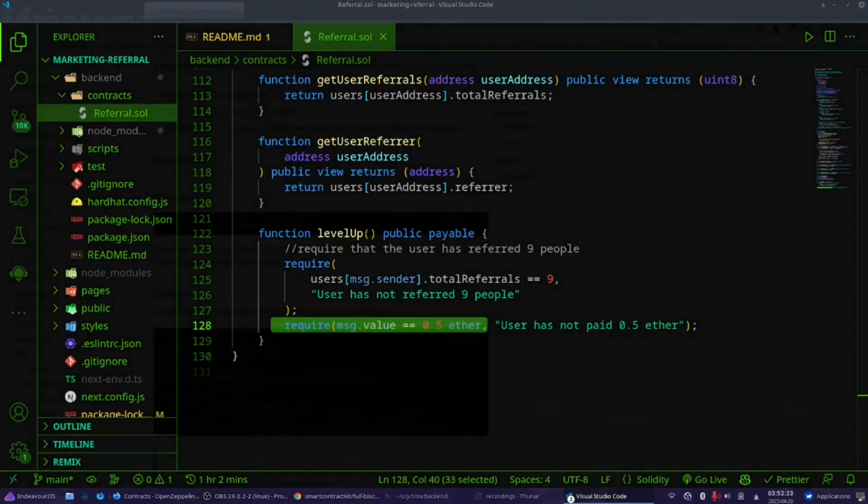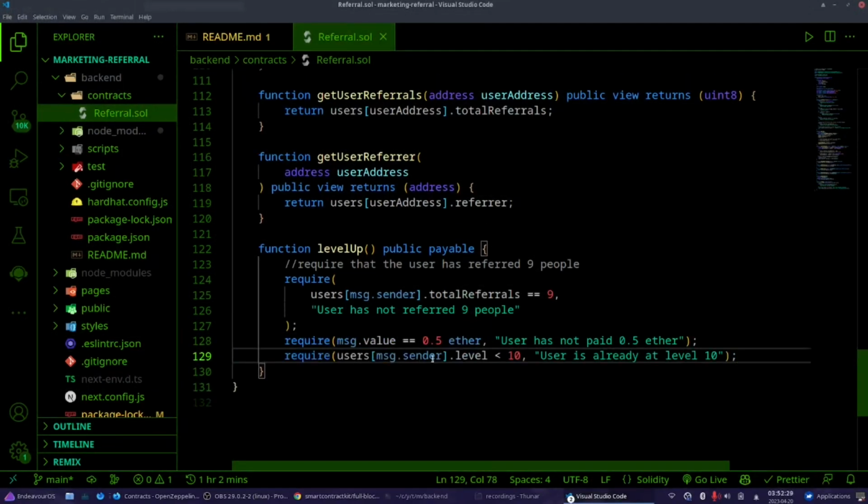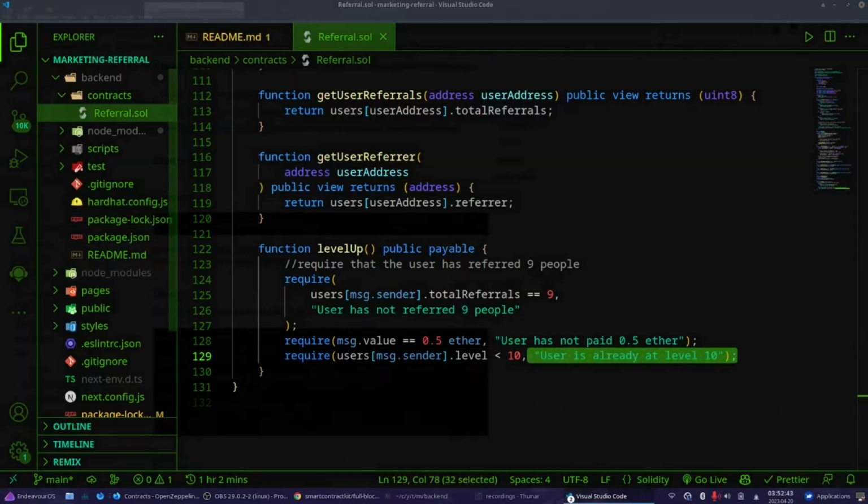And we have another require statement: the user calling this function should have a level less than 10, because that was the requirement.